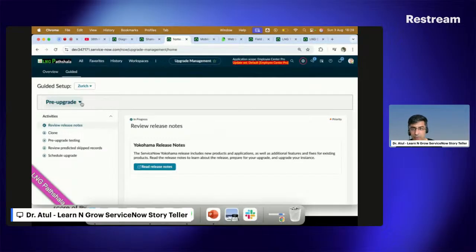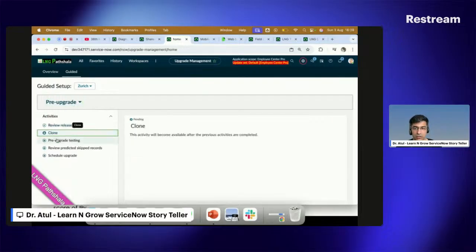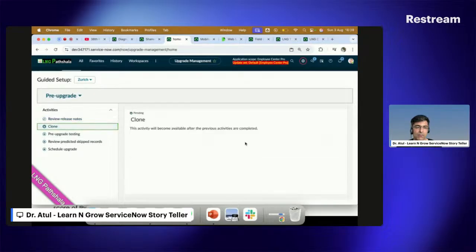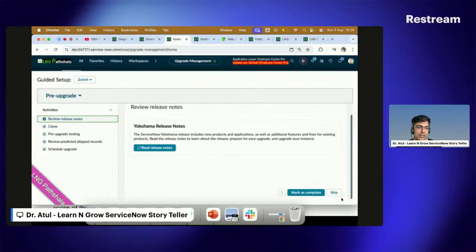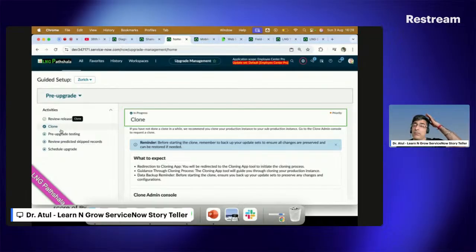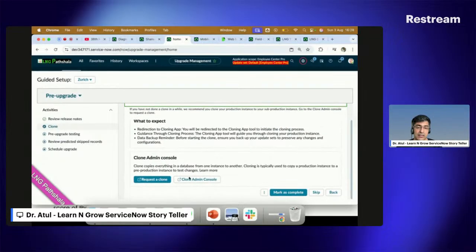Pre-upgrade and post-upgrade. For pre-upgrade, you have to do these things: release notes, cloning, testing. Because I have nothing to do there, you can say okay, mark as complete. Clone, I see this because I remember the same thing is available in the DPR as well, Digital Product Release. So now you can say request a clone. Everything can be done from here itself.